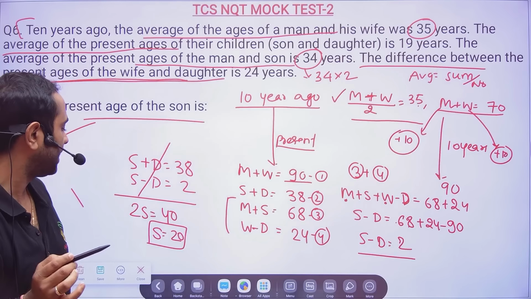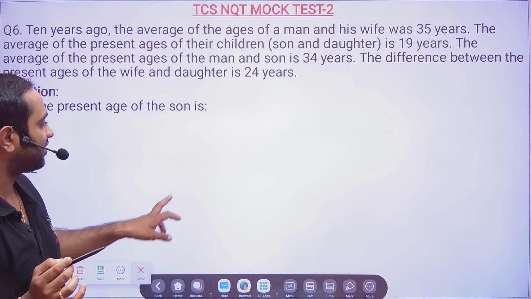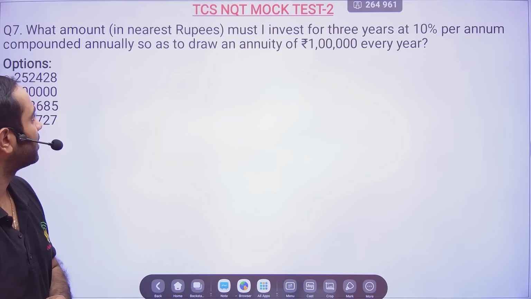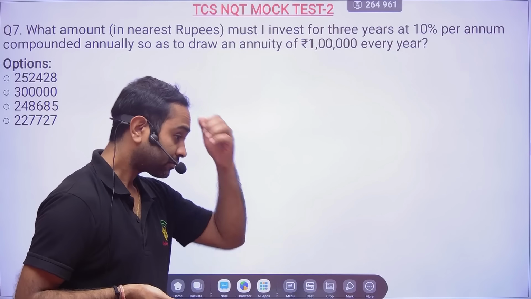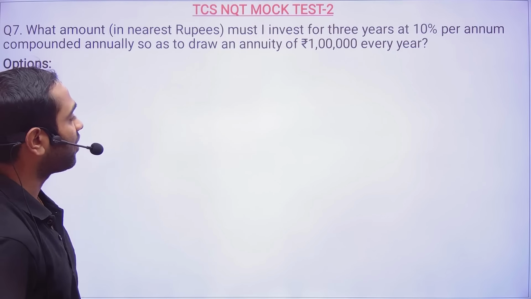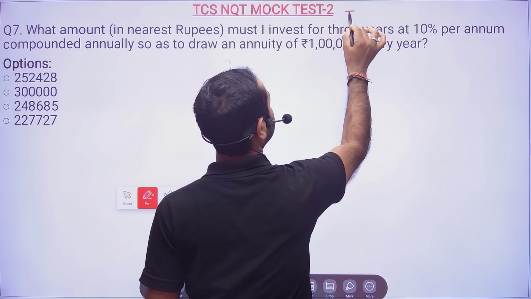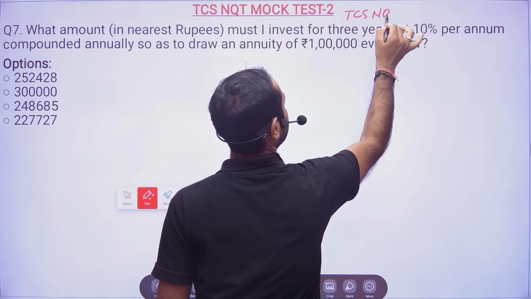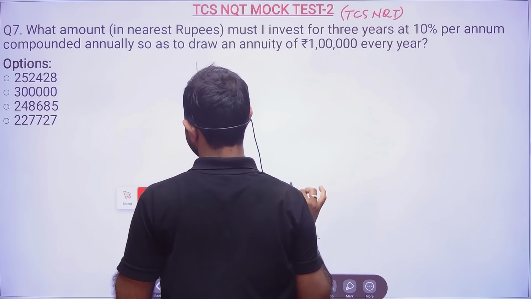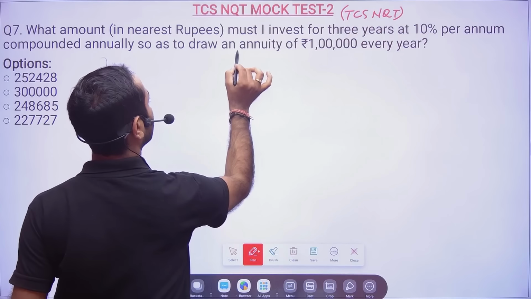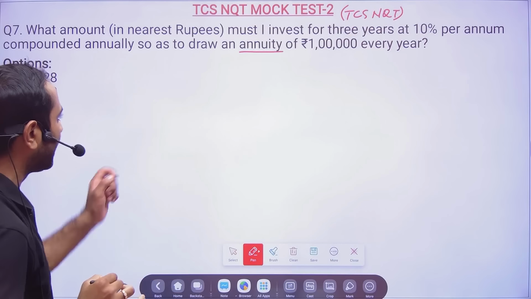Easy problem only. It is not tough. In a very simpler way we are able to do it. Okay, now, so here, this is a very good question and it has been asked in the TCS NQT exam itself. TCS NQT exam, and here there is one term they have used, annuity.